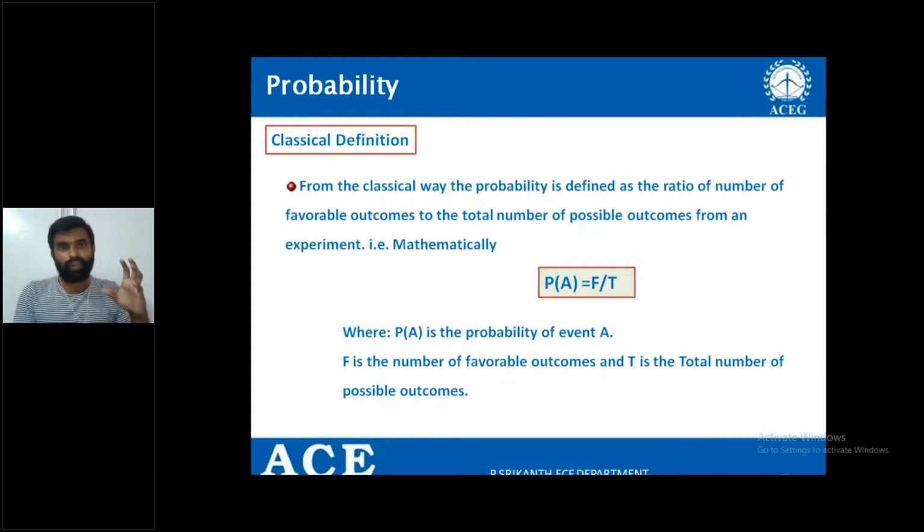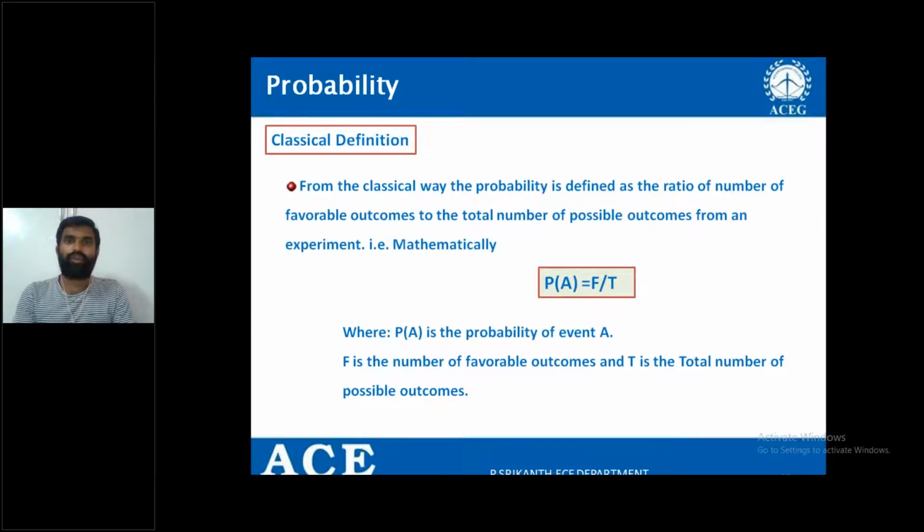Therefore, the probability of getting my favorable outcome is 1 by 6. That is one way of defining probability. So what is the classical definition? From the classical way, probability is defined as the ratio of the number of favorable outcomes to the total number of possible outcomes from an experiment.